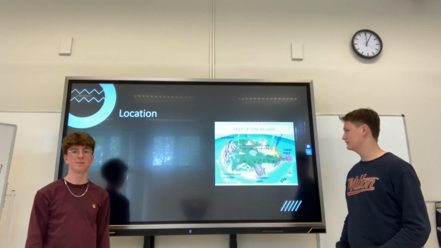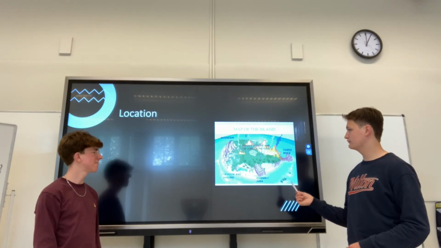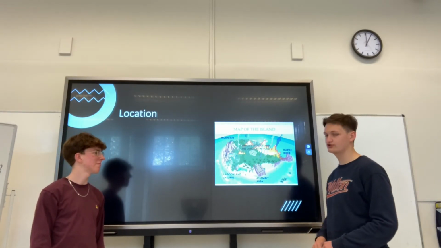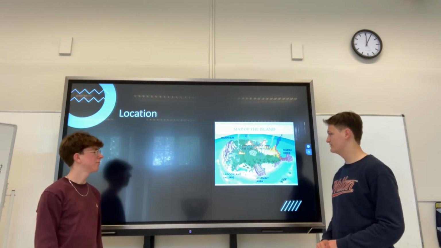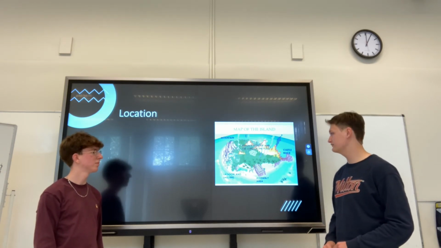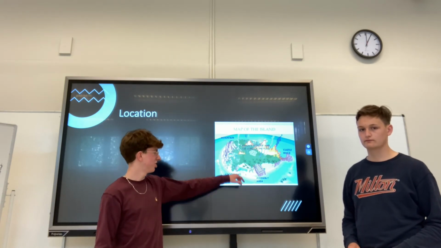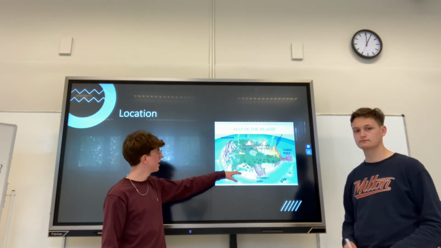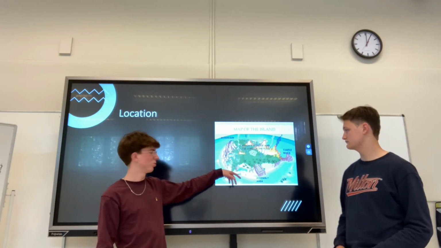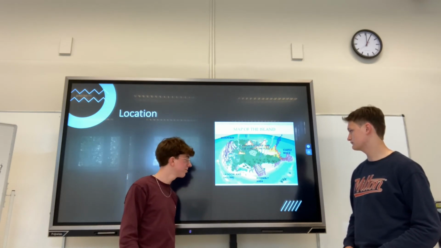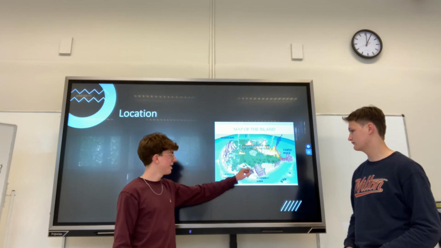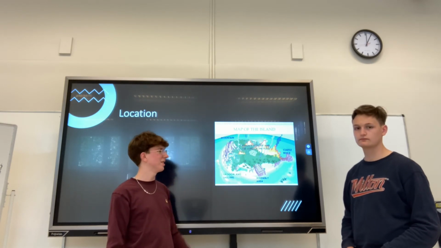The location. This is what the island of Lord of the Flies is supposed to look like. We're not sure if it actually looked like this, but this is the best representation we could find. Here you have the lagoon and the shelters. In the shelters they are sleeping at night, and in the lagoon they use it to wash themselves and to go to the bathroom. At the assembly area, when they want to start an assembly, they blow on the conch.